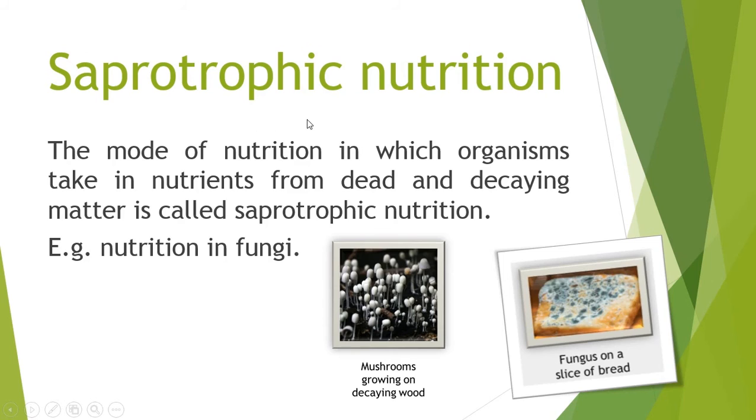Saprotropic nutrition. The mode of nutrition in which organisms take in nutrients from dead and decaying matter is called saprotropic nutrition. Example, nutrition in fungi. We can see some mushrooms growing on decaying wood, fungus on a slice of bread.